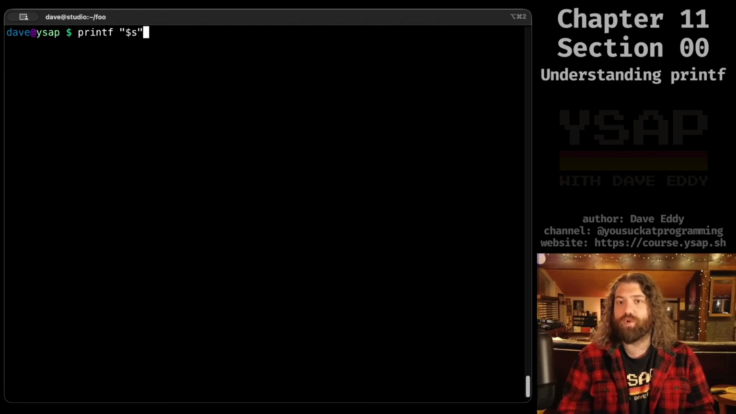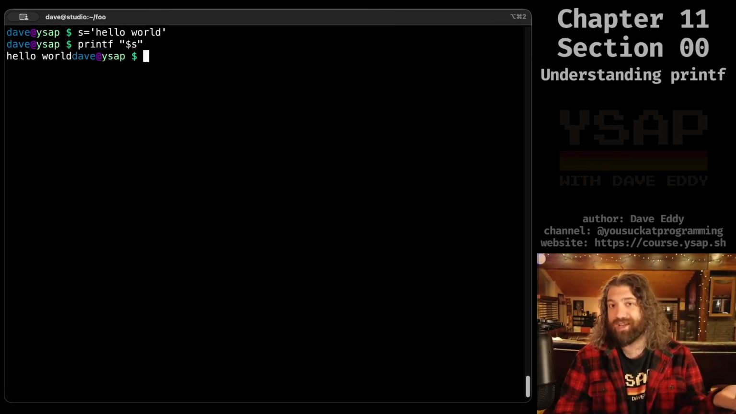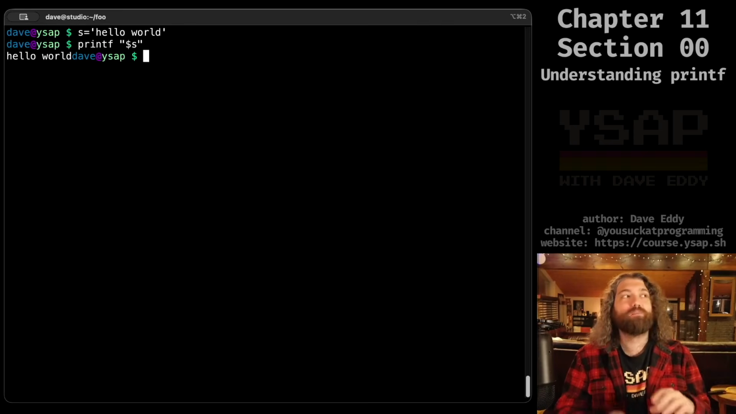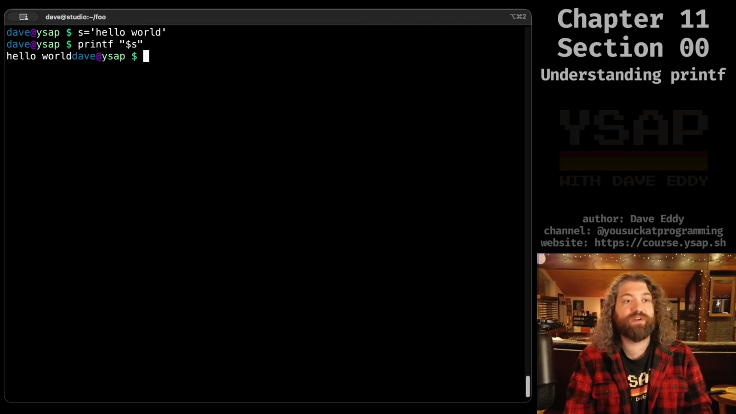Now, the reason it's wrong is only because this data could be coming from someone else. In our example, I wrote $s, so I know I'm in control of the variable. It's not wrong. But you could imagine a scenario where you're taking that data from a person. You don't want to ever give user specified data as the first argument to printf. That's going to be very dangerous.